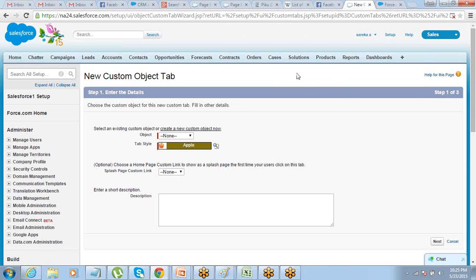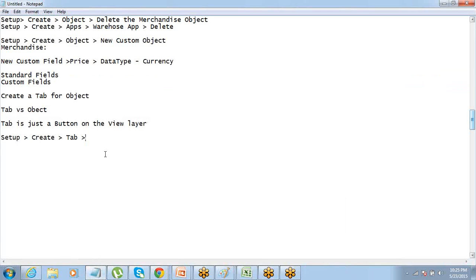Great, cool. So the tab is created, right? Now I have the object in the backend and I have a tab to connect to that object. Now the next thing that I'm going to do is create an application. I will create an app and include the tab in that app. So just go to setup, create app.